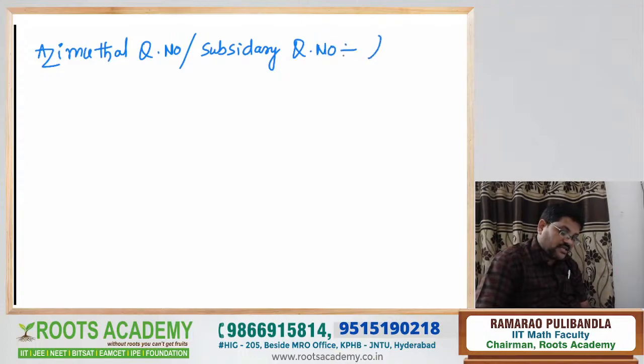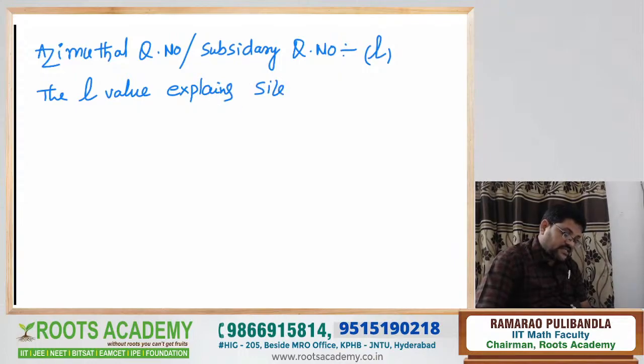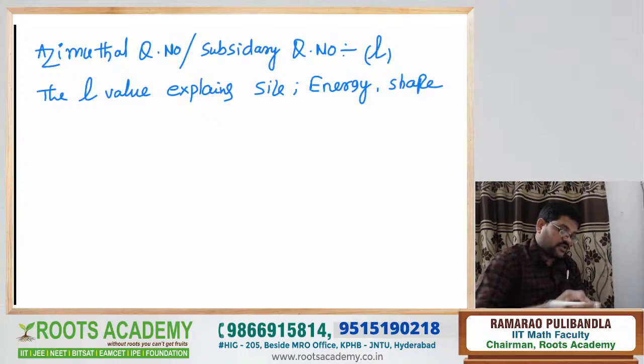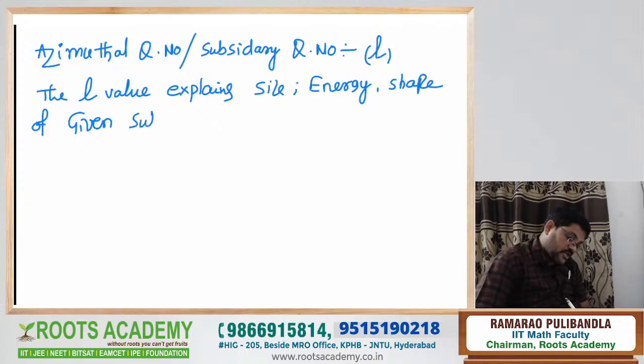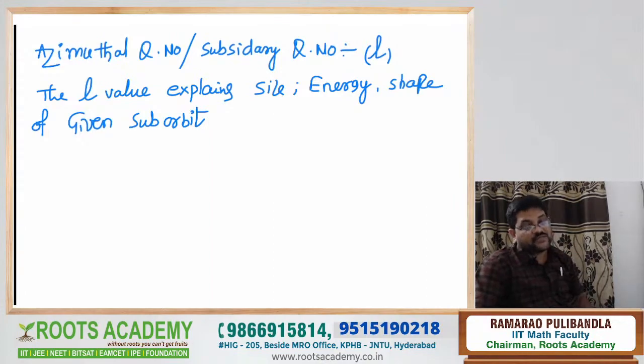Its symbol is taken as small l. Now, important point here, the value of the small l. The value of the small l explains what? This very easy point explains the size, energy, and shape of the given subshell or suborbit. Repeat the point once again. The l value explains what?